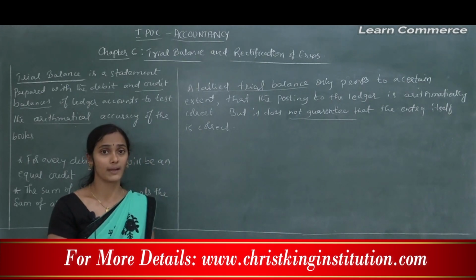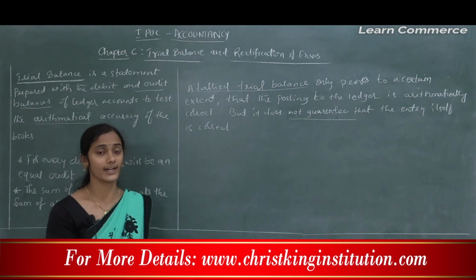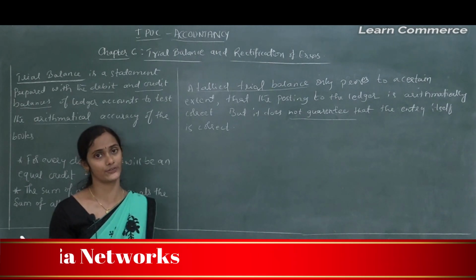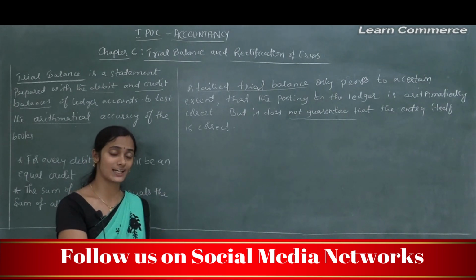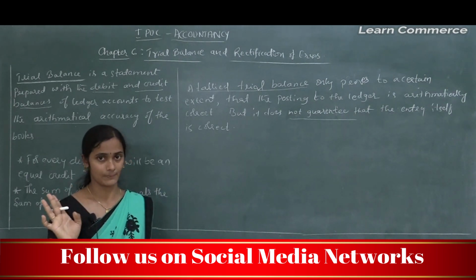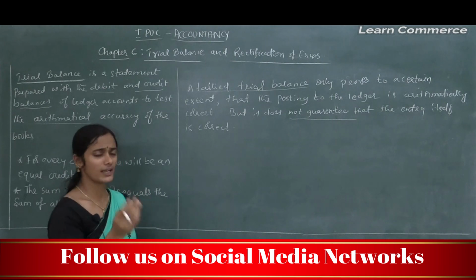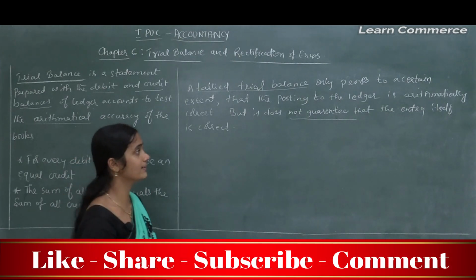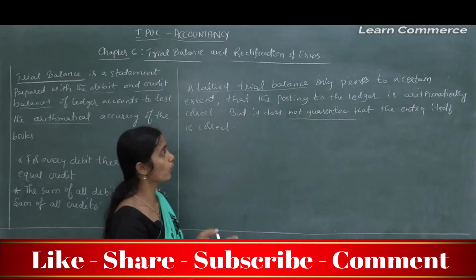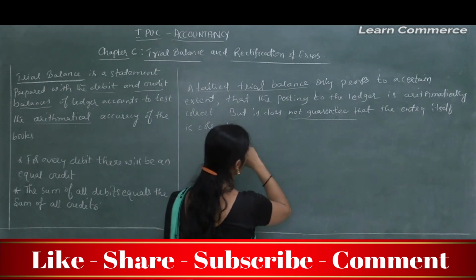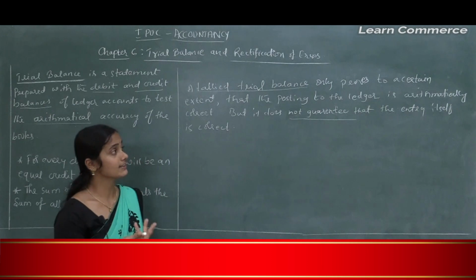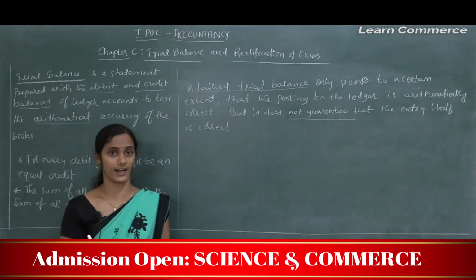Sometimes an error may be made by an accountant at the time of passing the journal entry itself, but he posted that wrong journal entry correctly. So many errors may happen during those stages, and because of that we cannot guarantee that the entry itself is correct.